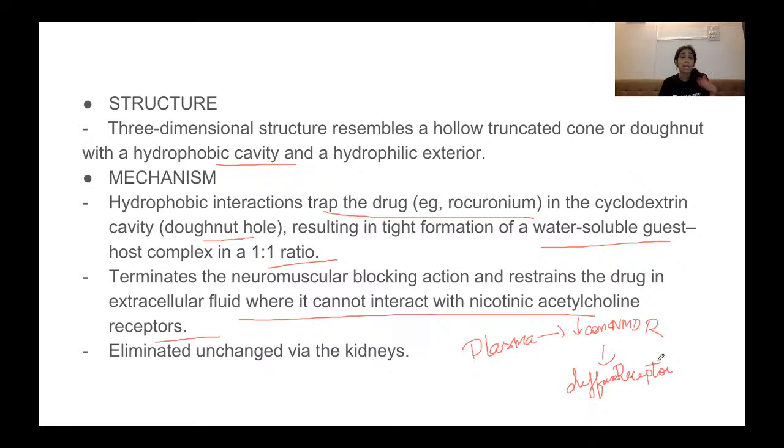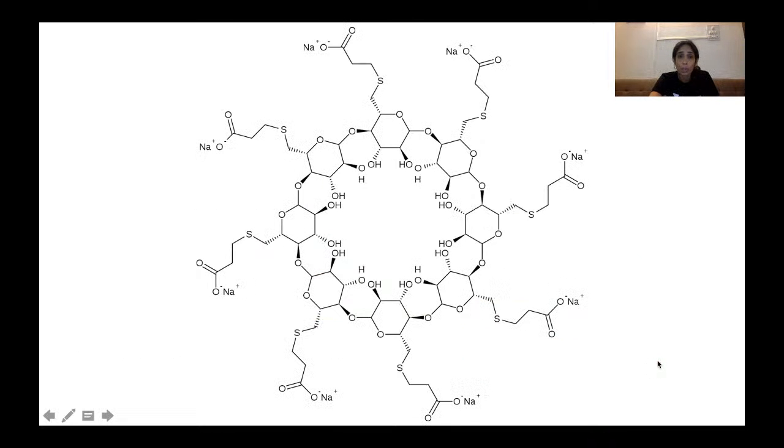Now rocuronium is basically eliminated by the liver, but when bound to Sugammadex, it is eliminated by the kidneys. So goes for vecuronium. Now, these cyclodextrins are basically 5, 6, 7, 8 cyclo-oligosaccharides, and they are classified as alpha, beta, gamma cyclodextrin. This is a gamma cyclodextrin consisting of 8 oligosaccharides.